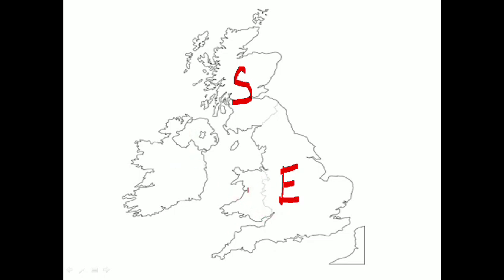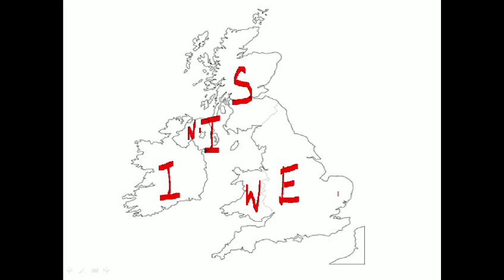This is Wales, whereas this part is Northern Ireland. This is the Republic of Ireland, meaning Ireland has two parts. So instead of saying it is a country, we can say it is a country of countries. The United Kingdom is like a country of countries.